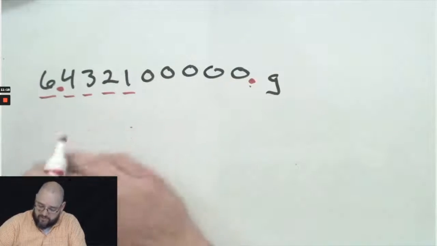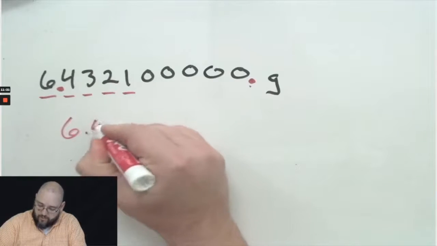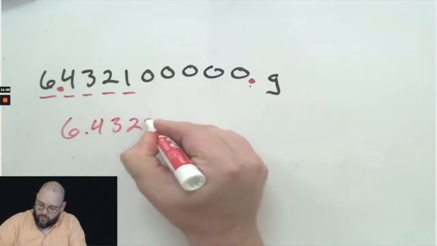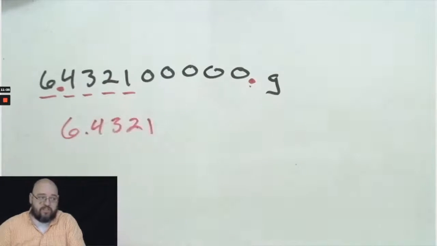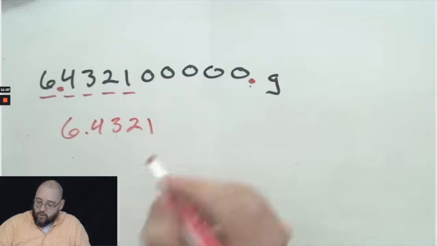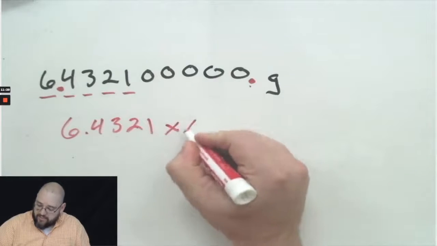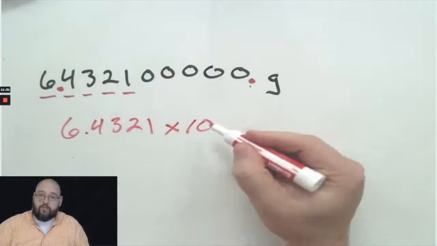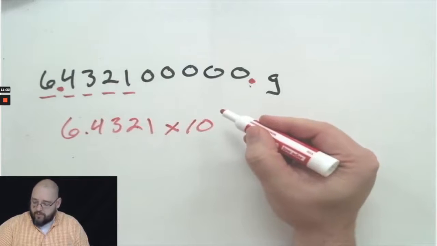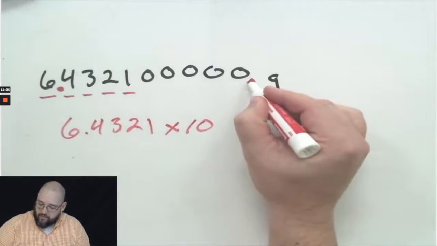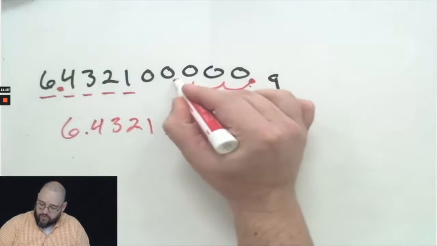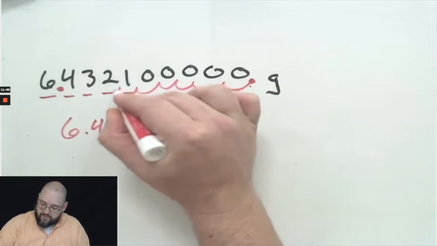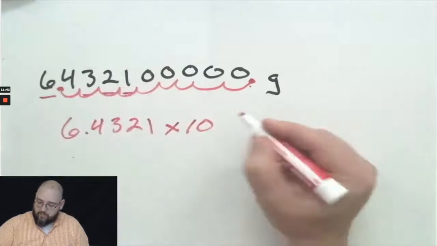So here's my significand. It's 6.4321. I write down all of the significant digits. Now, I'm going to do times 10, and then I'm going to raise it to an exponent. Well, how many places did I move it? I moved it 1, 2, 3, 4, 5, 6, 7, 8, 9 places.